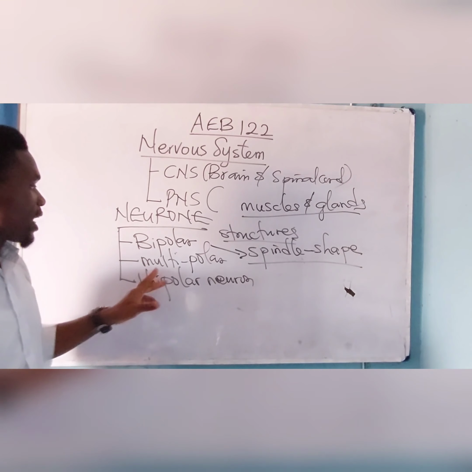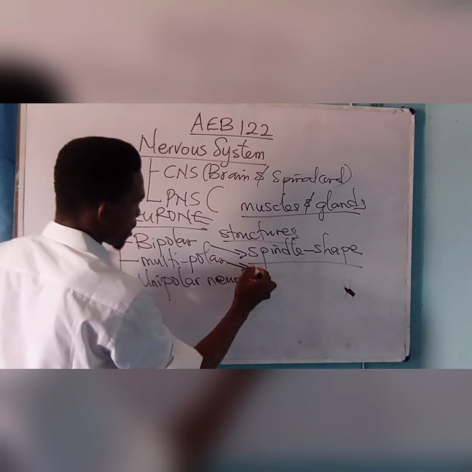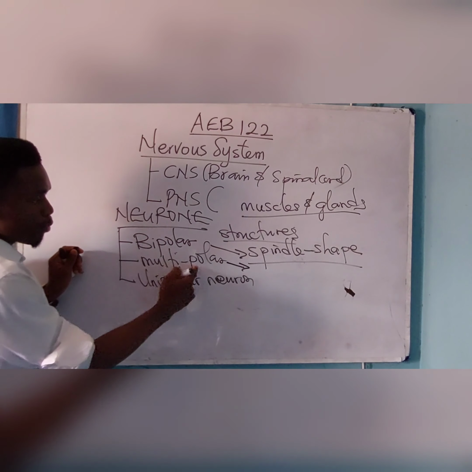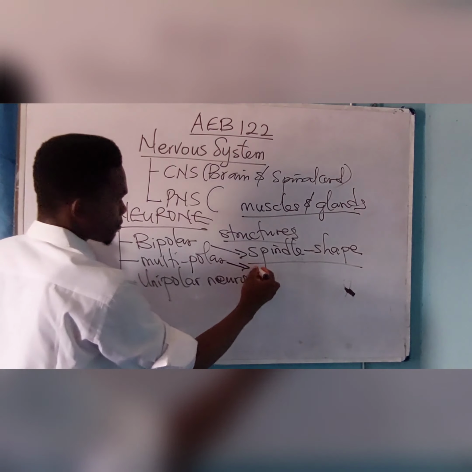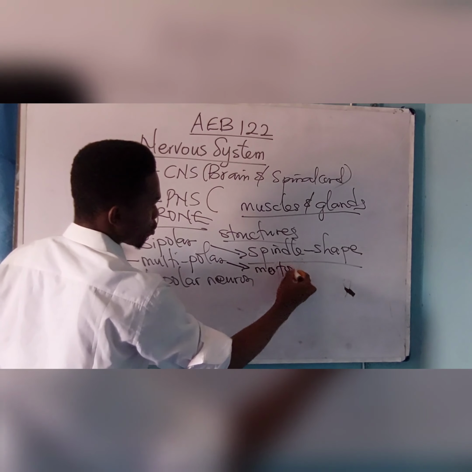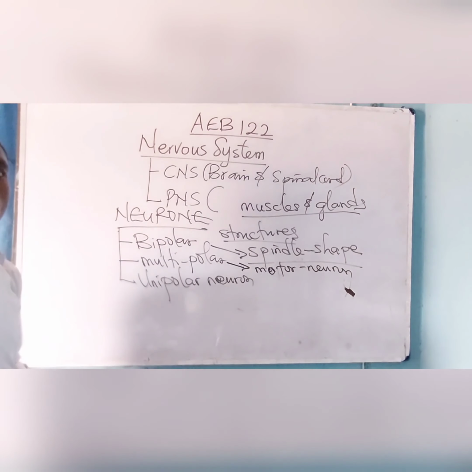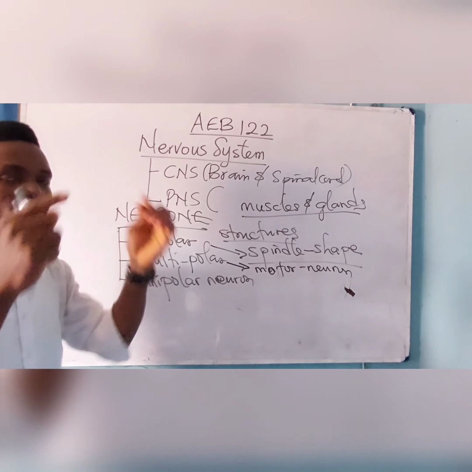In the bipolar neuron, the axon is connected to one end, while the dendrite is connected to the other end. Now, what about the multipolar neuron? That is where you have the motor neuron. The multipolar neuron is the most complex of the three types of neurons.